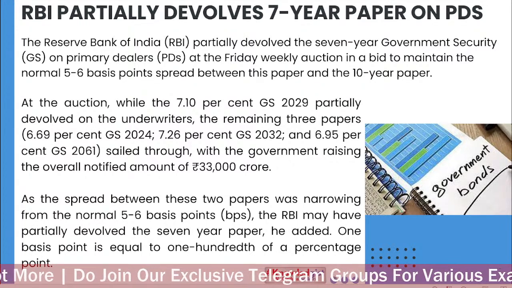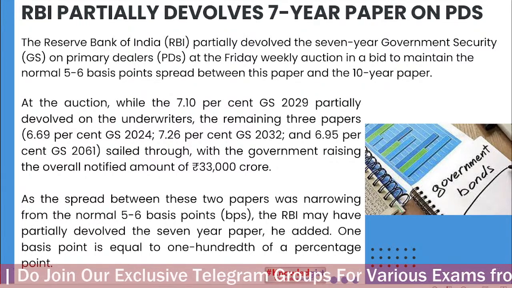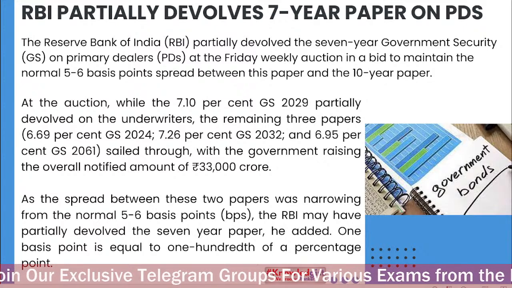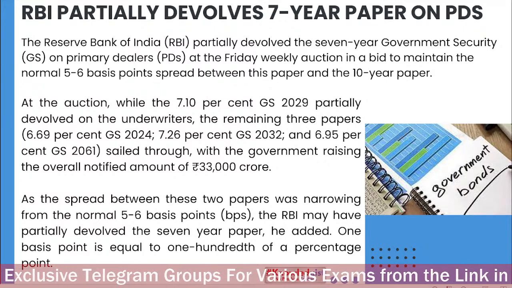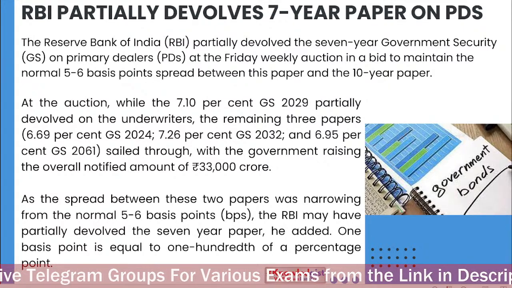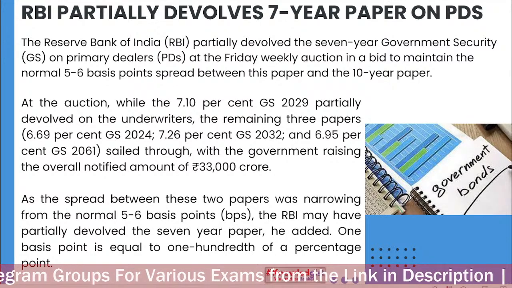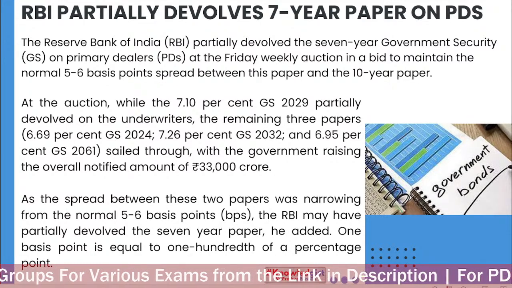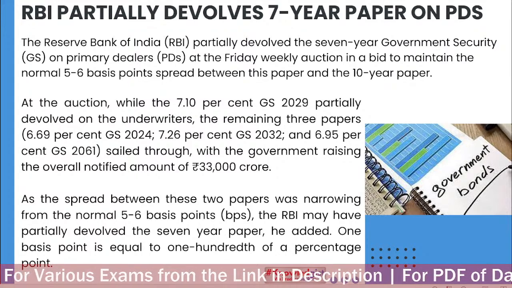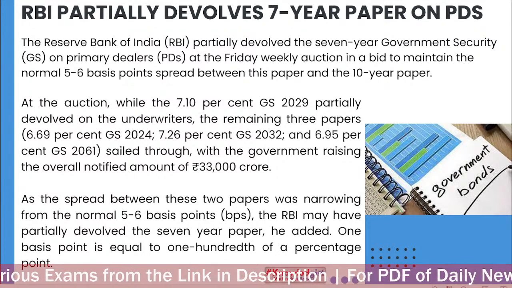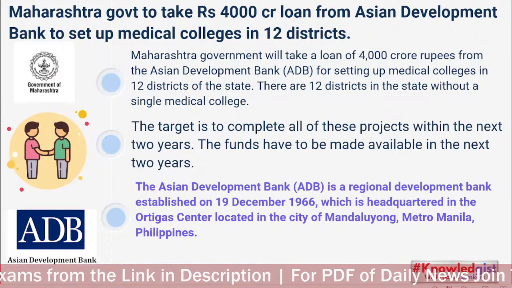At the auction, the 7.1 percent GS 2029 was partially devolved on the underwriters. The remaining three papers sailed through with the government raising overall notified 33,000 crore. So the government has raised 33,000 crore through an auction of its bonds.